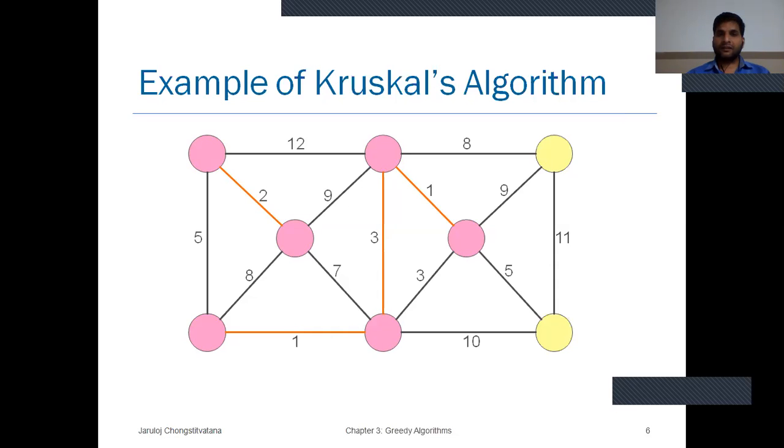Next another 3, but if we select this, then a cycle is generated, so we cannot select it. It is not selected.